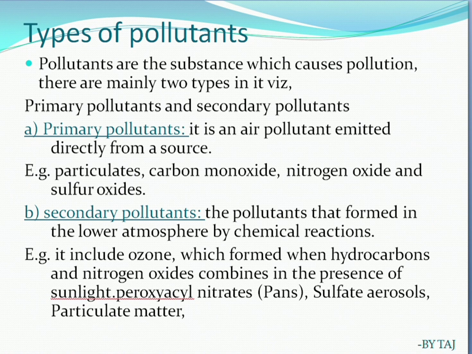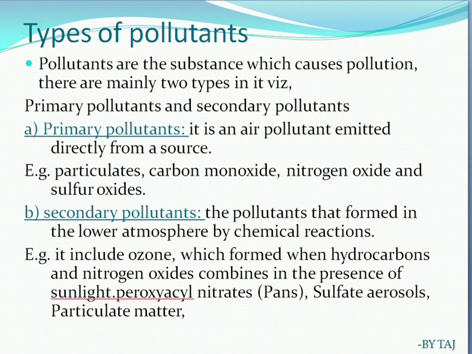Primary pollutants are air pollutants emitted directly from a source. Whatever the primary pollutant is, it directly affects the air. Examples: particulates, carbon monoxide, nitrogen oxide and sulfur dioxide, and so on.